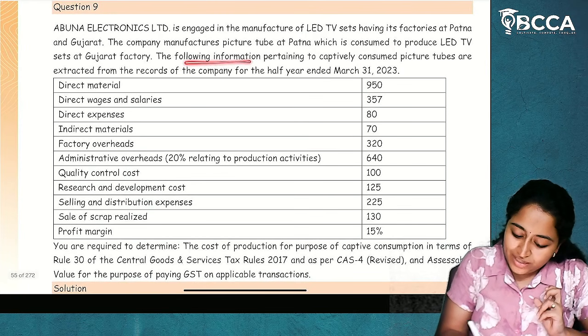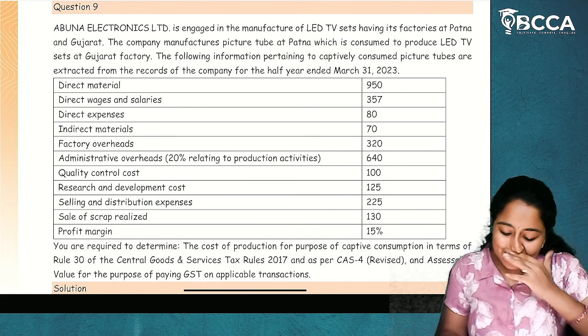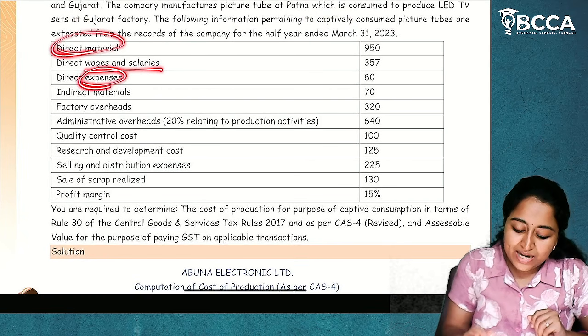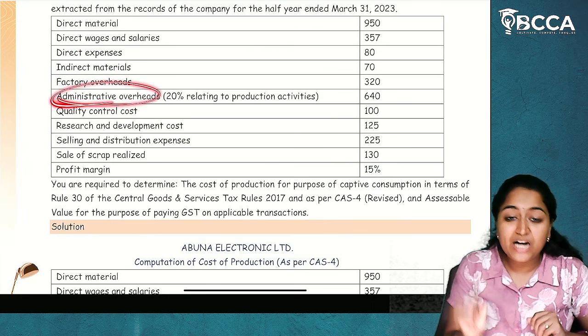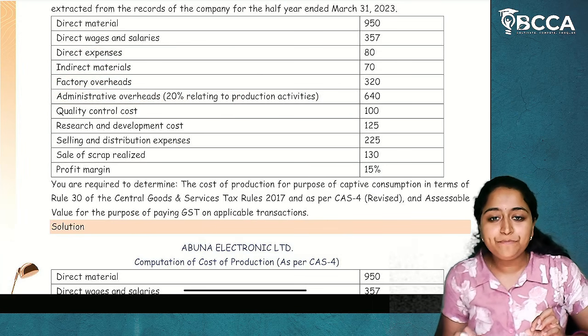Now the following information pertaining to captively consumed picture tubes is extracted. Now what are the things given? Direct material, wages and salaries, direct expenses, indirect material, factory overheads, and administrative overheads are given to us, with 20% relating to production activity.